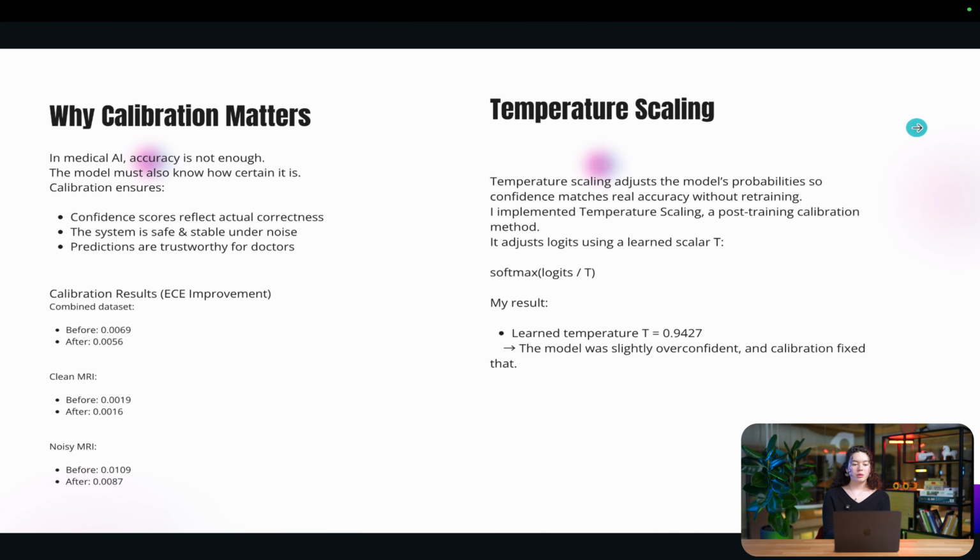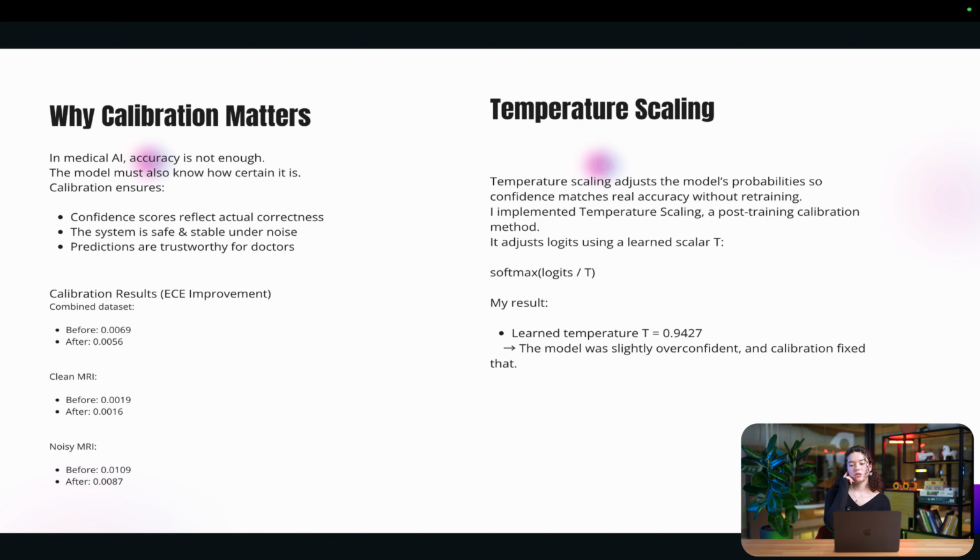For calibration matters, I discovered that in medical AI, accuracy is not enough. Even if I have 99% prediction, it doesn't mean that it's actually certain, which is why I added calibration measurement. The confidence scores reflect actual correctness, and the system is safe and stable under noise. For this, I use temperature scaling and something called ECE, which is expected calibration error.